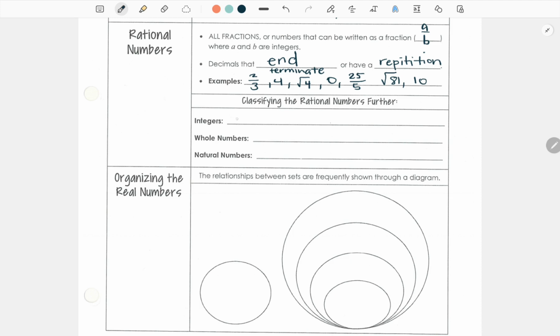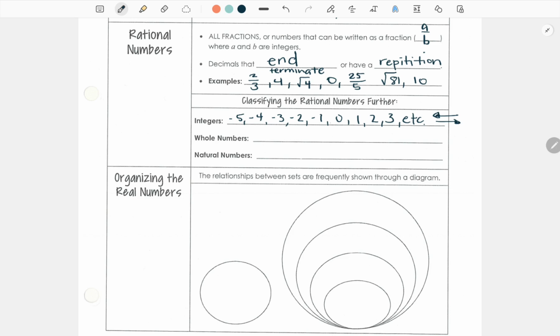Integers can be -5, -4, -3, -2, -1, 0, 1, 2, 3, etc., right? They go both ways on the number line. Okay? All right, and then whole numbers.